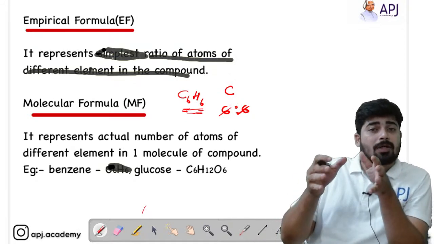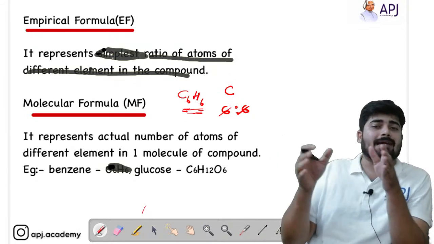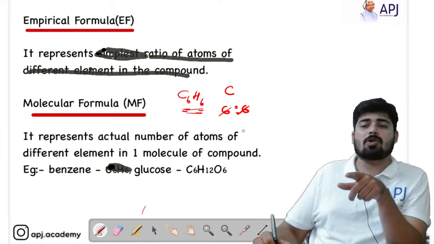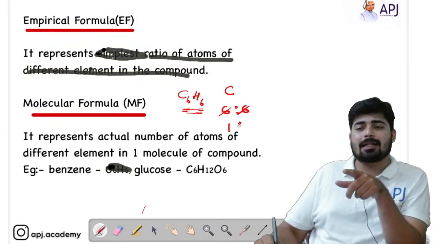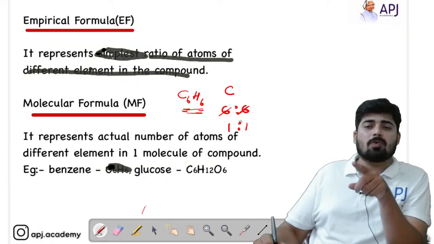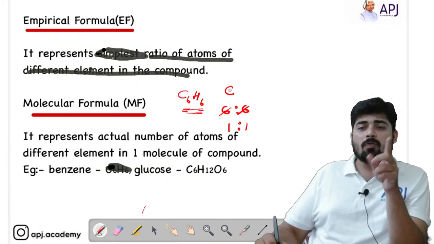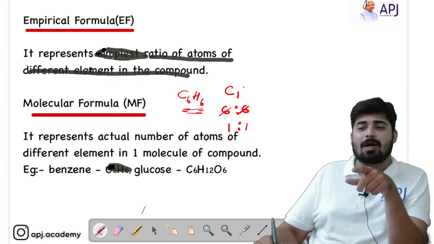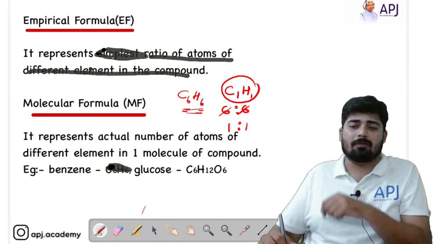So how are you going to convert it into the simplest form? By cancelling the common term. Here 6 is common, so I can cancel. So I am getting the ratio as 1:1. So 1:1 is the simplest ratio. So what will be the empirical formula of benzene? The empirical formula of benzene will be C1H1. Yes, this is how we represent the empirical formula.